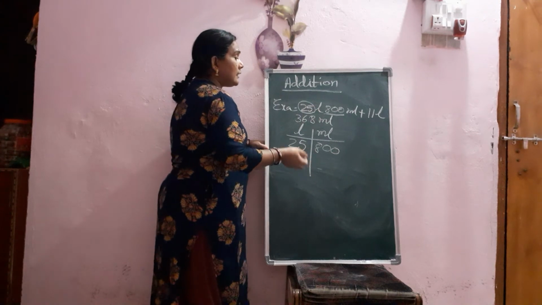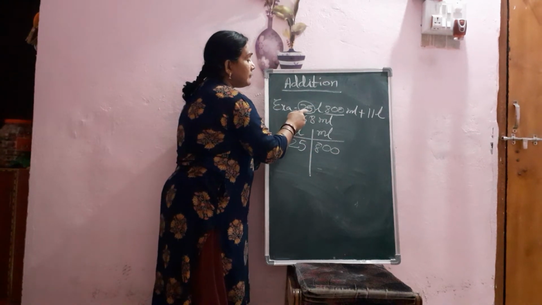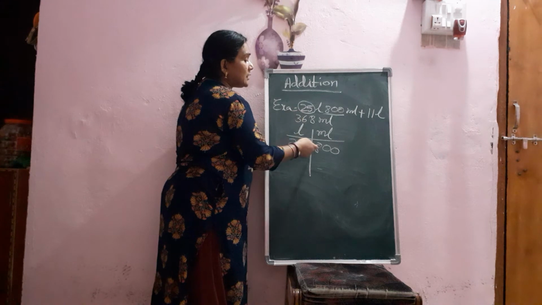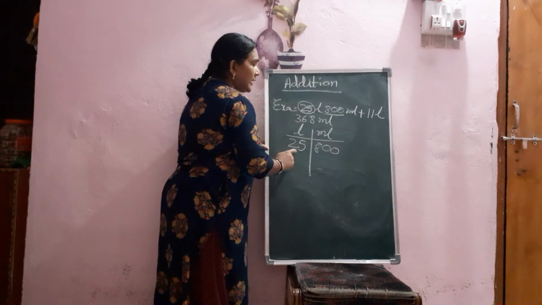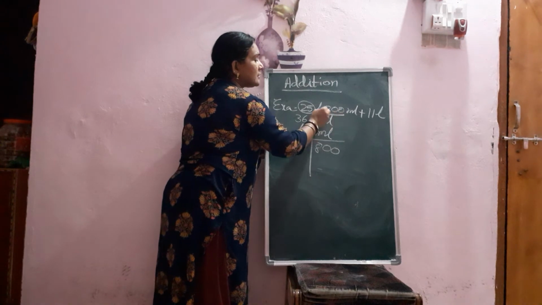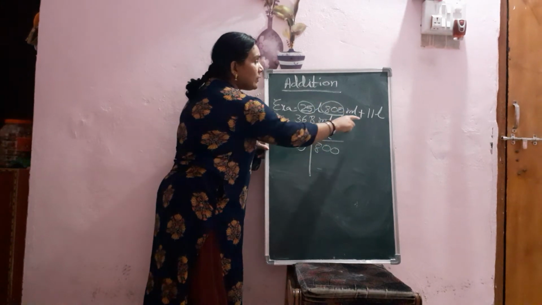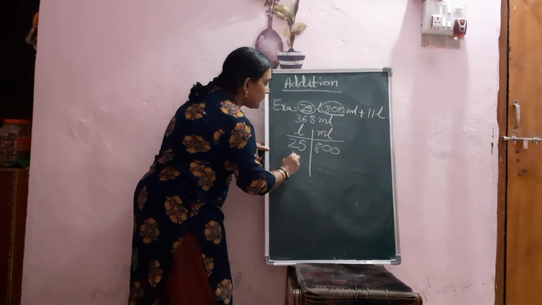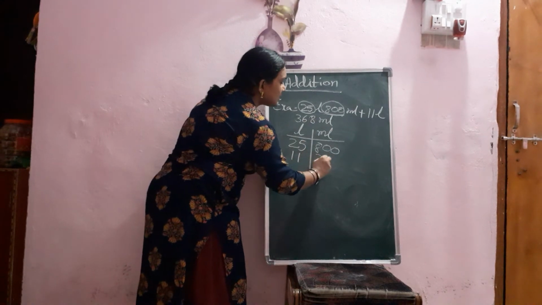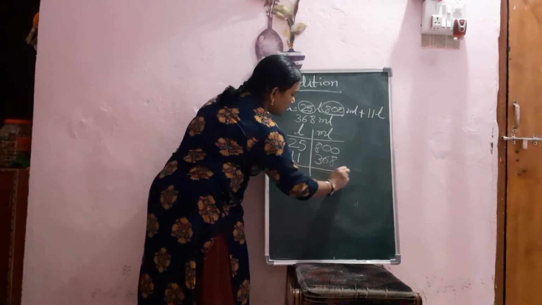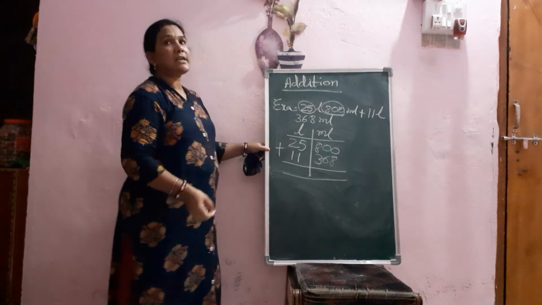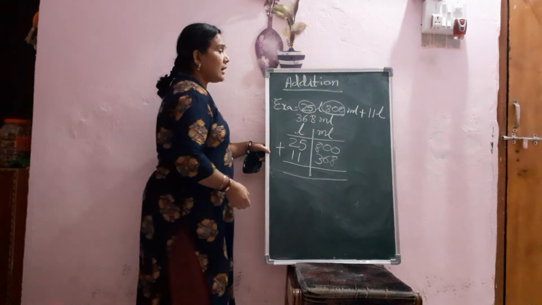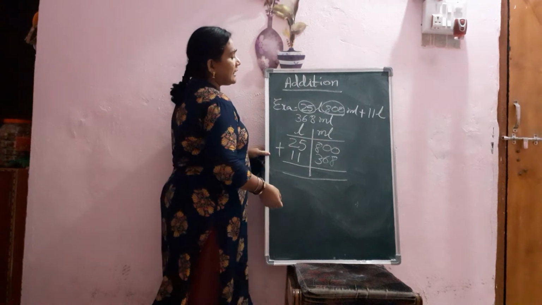Oh, some children, what are they doing? They are putting these two liters in one place. No, that is wrong. 25 liter 800 milliliter, I have written upside. Now how much have you been given? 11 liter and 368 milliliter in one place. Okay. Now don't forget to put the addition sign while doing the addition. Now we will easily do the addition.